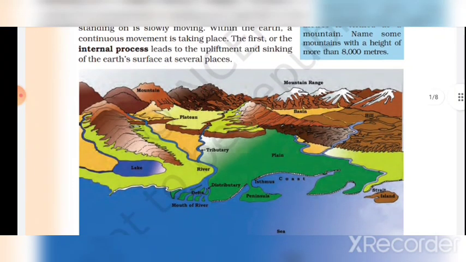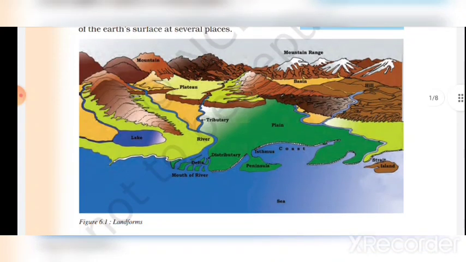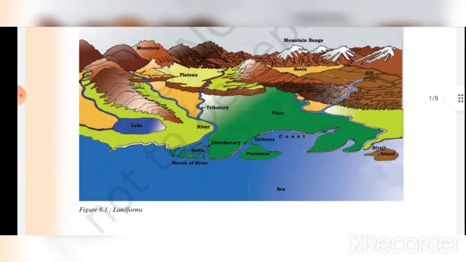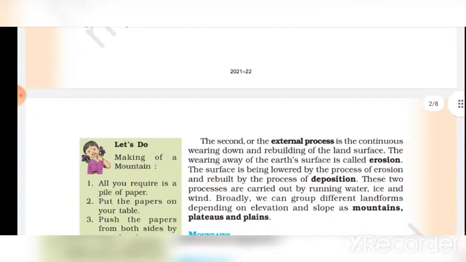You can see here lake, river, tributary, plateaus, mountains, basin, plains, isthmus, peninsula, distributary, deltas, mouth of river, sea, hill, and strait, island landforms.